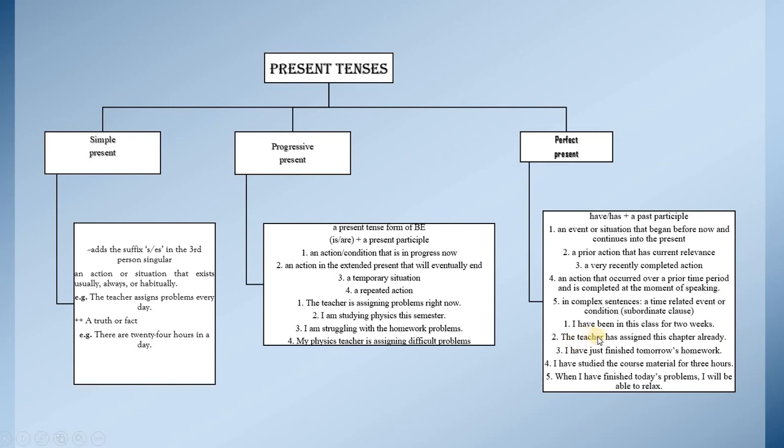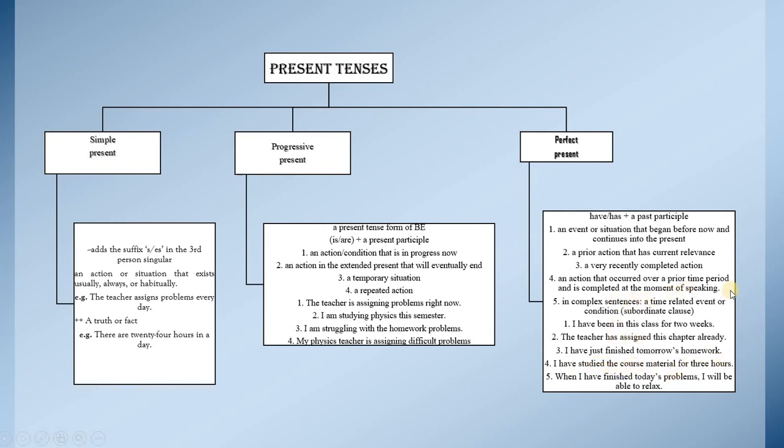Example: the teacher has assigned this chapter already, just a few minutes ago. A very recently completed action: I have just finished tomorrow's homework. I have just finished. An action that occurred over a prior time period and is completed at the moment of speaking. So, normally, I have studied the course materials for 3 hours.